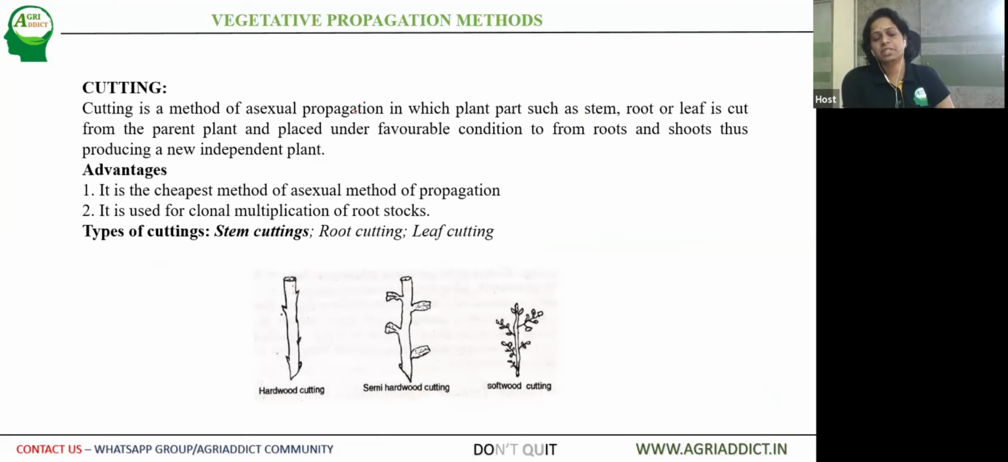Until now, we have seen the specialized structures. Now we'll go in depth with the different vegetative propagation methods of horticultural importance one by one. The first one is cutting. What is cutting? Cutting is a method of asexual propagation in which a plant part such as stem, root or leaf is cut from the parent plant and placed under favorable conditions to form roots and shoots, thus producing an independent new plant. So just simply cutting the stem or root or leaf, which are placed under favorable conditions, may give rise to a new plant.